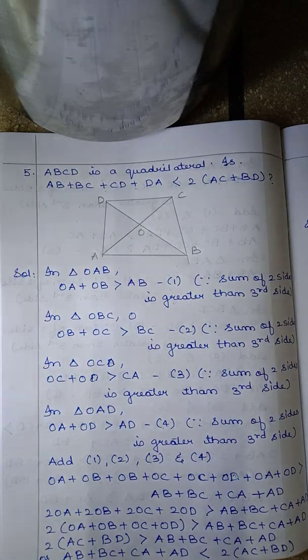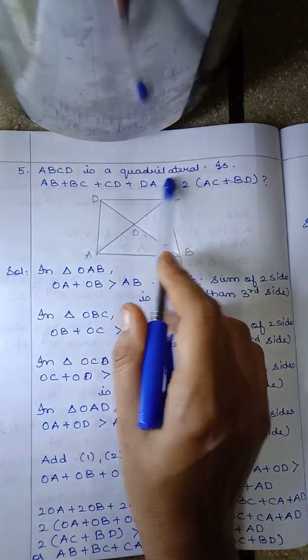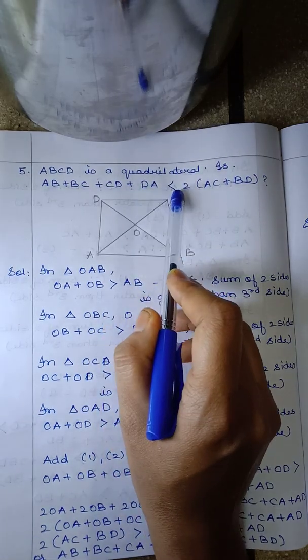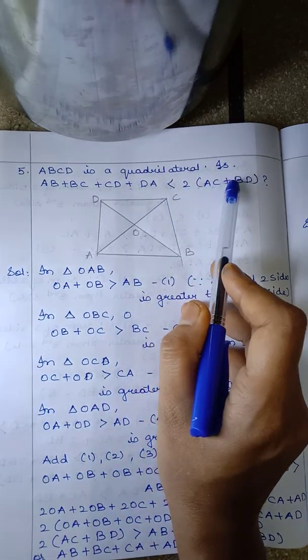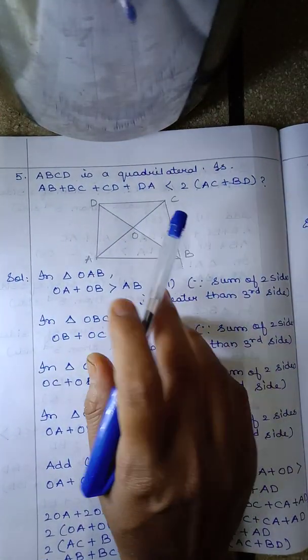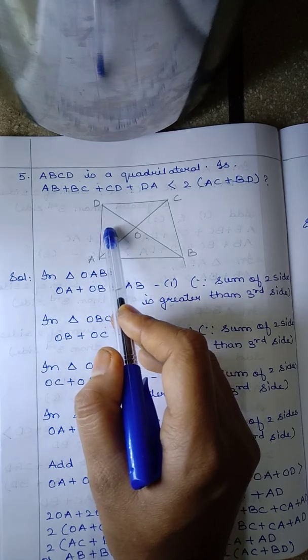Yes, children, now let's see the fifth question. The fifth question is ABCD is a quadrilateral. Is AB plus BC plus CD plus DA less than twice of AC plus BD? This you have to find out. Okay, the figure is given. So again children, we have to consider the 4 triangles and get the 4 equations here.